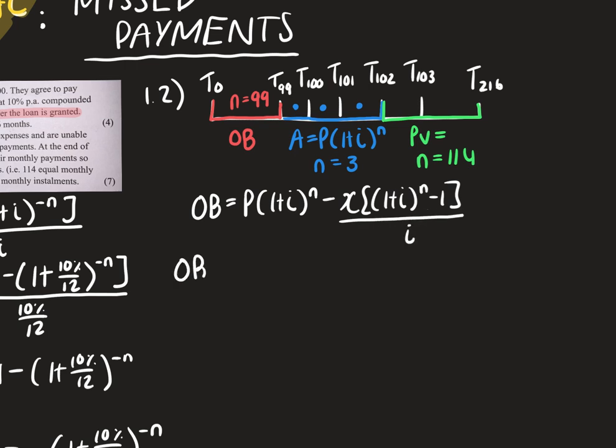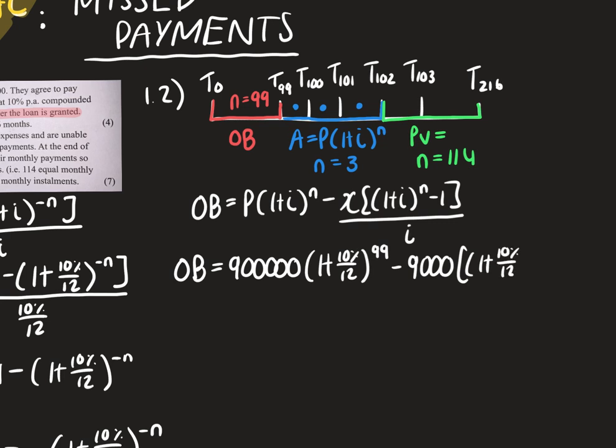So my outstanding balance, which is my red step, is going to be the loan, which is the 900,000 times (1 + 10% compounded monthly)^99, minus x, which is 9,000, times [(1 + 10%/12)^99 − 1] all over 10%/12.